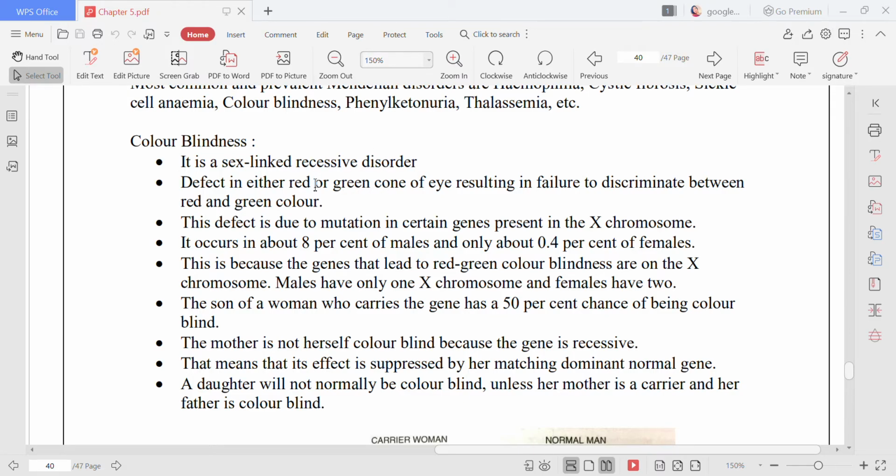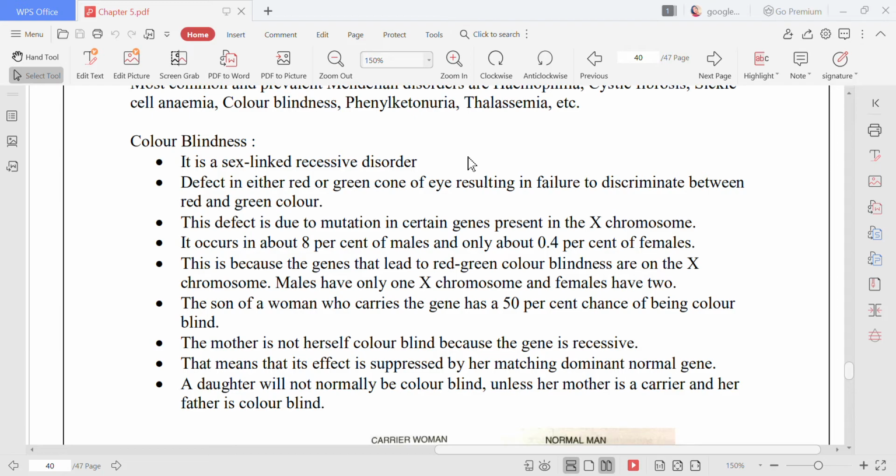That means a recessive disorder will only occur when both the genes are recessive. If you remember, small t was a recessive one, dwarf. So to become dwarf, a plant should get both the small t's. If it is getting only one small t, it won't be dwarf, it will be tall.